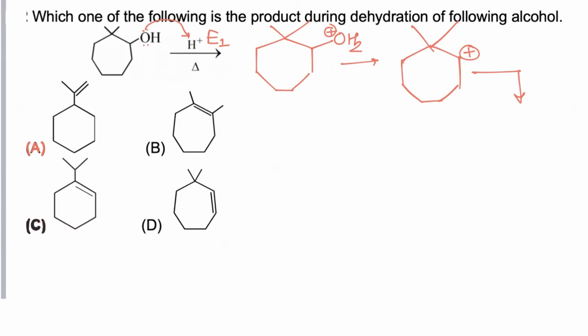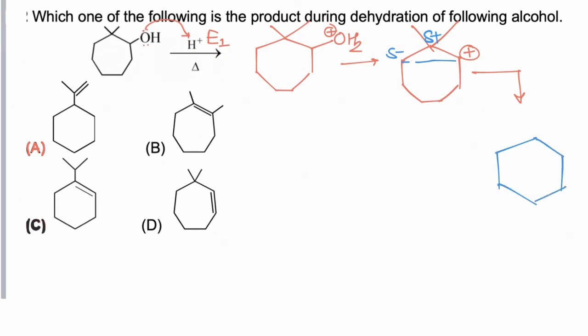Now the carbocation has 2 types of alkyl groups which can migrate, but the bulky group has higher migratory aptitude, so the bulky group will migrate faster. So the carbon atom adjacent to the positive charge will create a positive charge. So on this carbon positive charge will be created, and on this carbon negative charge. Ring contraction takes place. Now the 7-membered ring will be converted to a 5-membered ring.